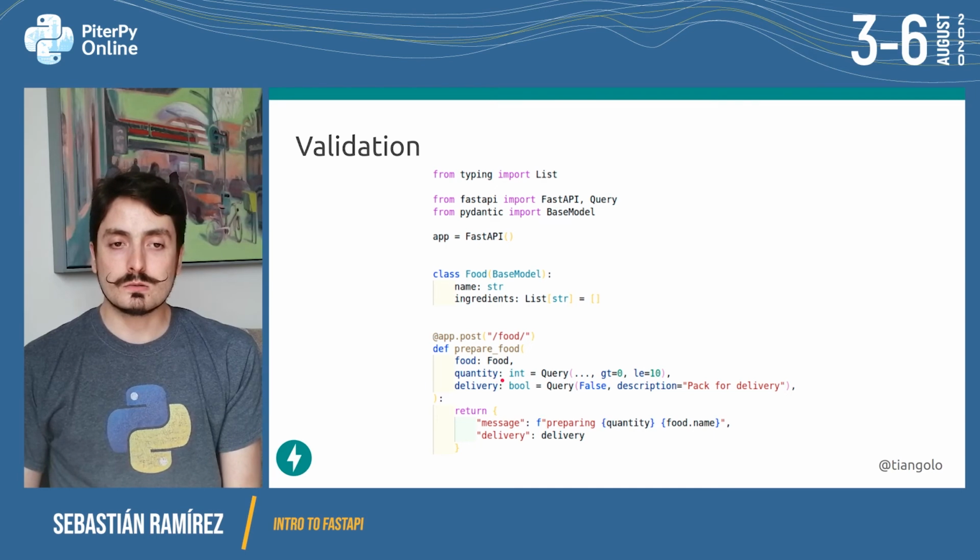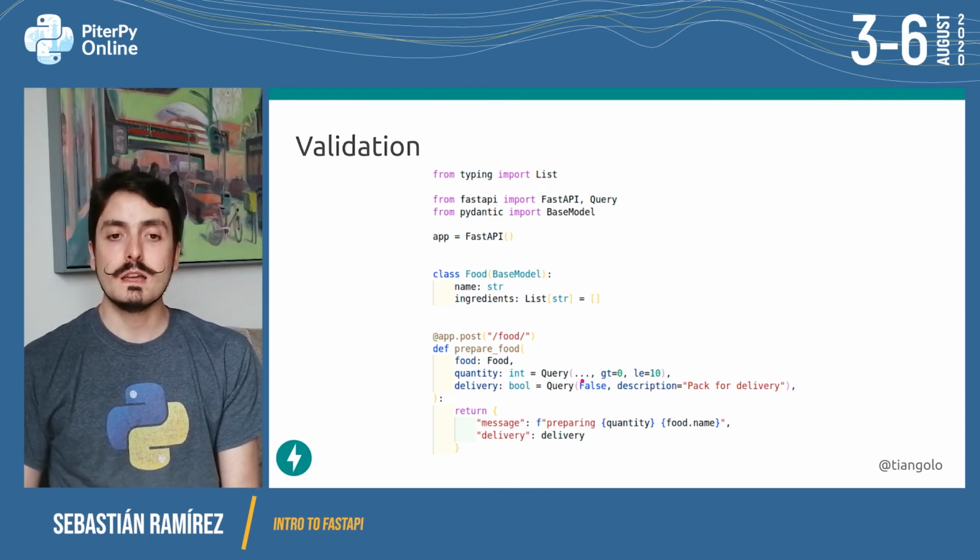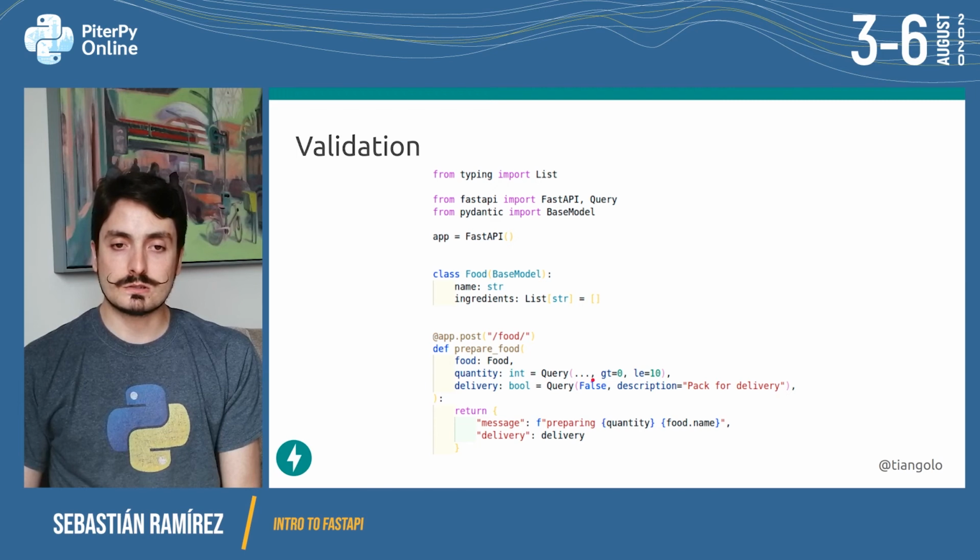So now, to be able to tell FastAPI that this quantity is still required, the first parameter, which is the equivalent of the default value, is going to be these 3 dots. These 3 dots are a valid Python symbol called ellipsis. And this is the way we tell FastAPI, hey, this is still required. This doesn't have a default value, this is required, and we also have the extra validation data.